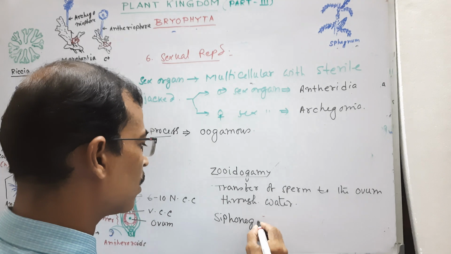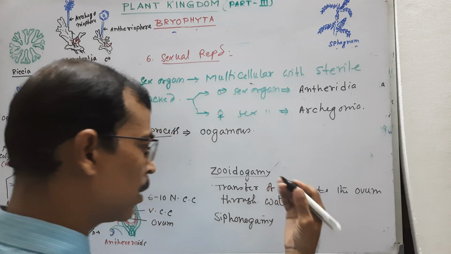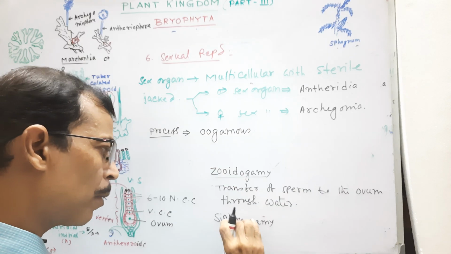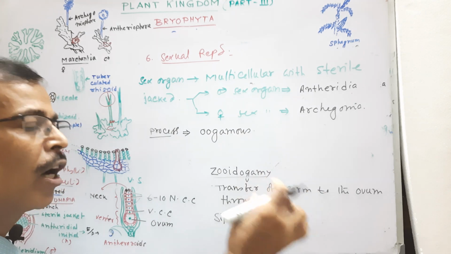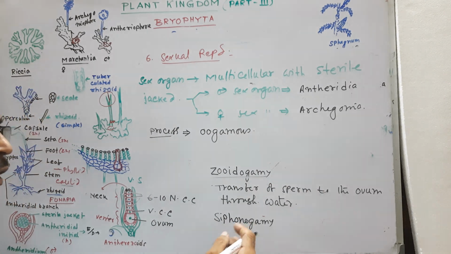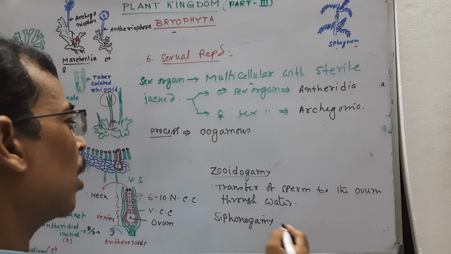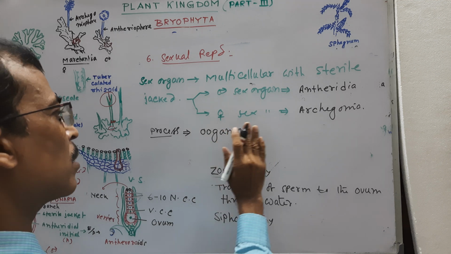Siphonogamy means transfer of not sperm but male gamete, because due to lack of flagella, the male gamete is transferred to the female gamete through a siphon or tube. Here it is the pollen tube. I think you have already studied this in your previous syllabus. This is called siphonogamy. So the process is oogamous, an advanced type of oogamous.